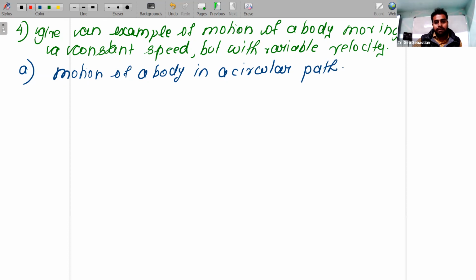How we understand variable velocity is that, see, in a circular path a body is moving like this, right? Now mark, this is a uniform speed, that means constant speed. I'm marking some points A, B, C, D. Its velocity is nothing but the tangent to the circular path, so it's changing at every point, right?